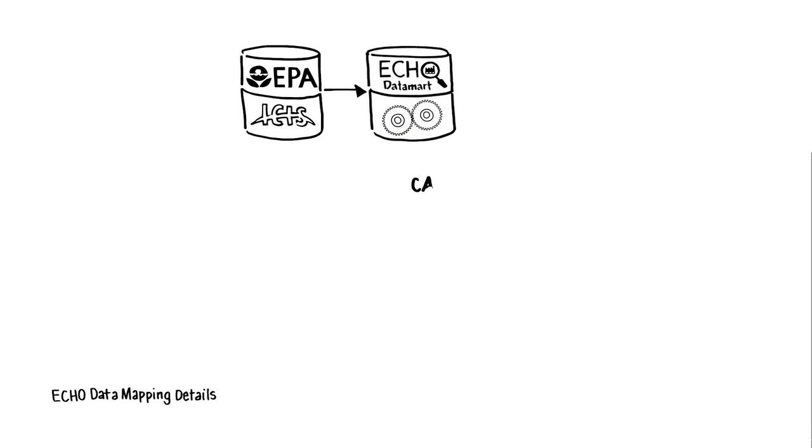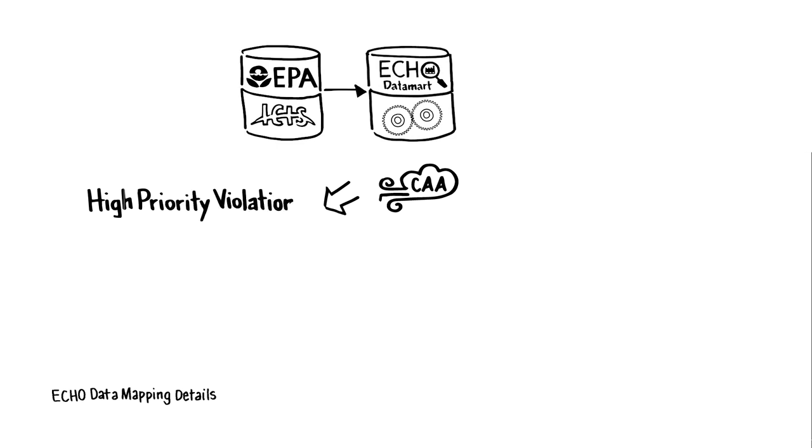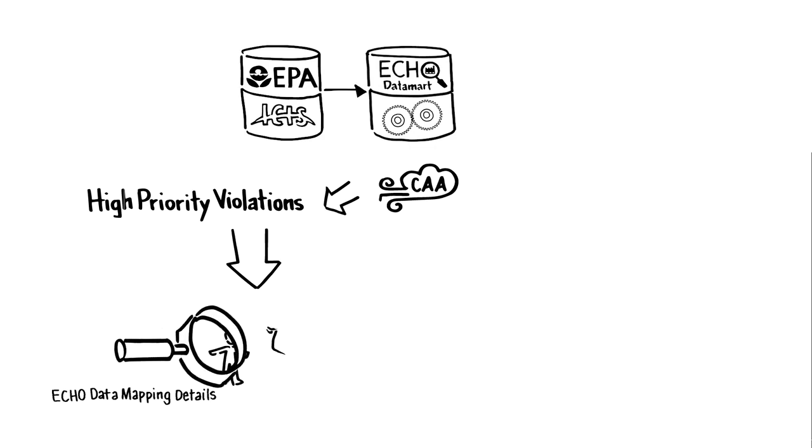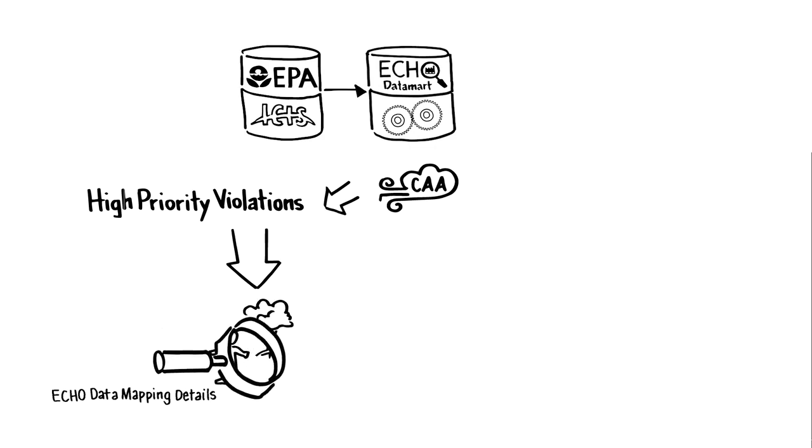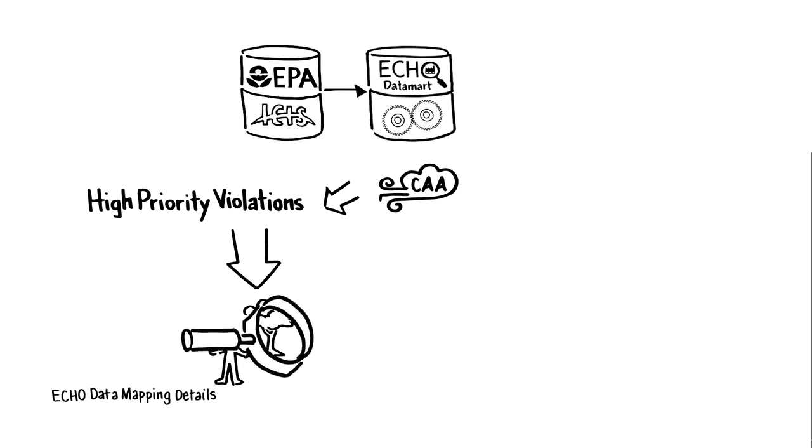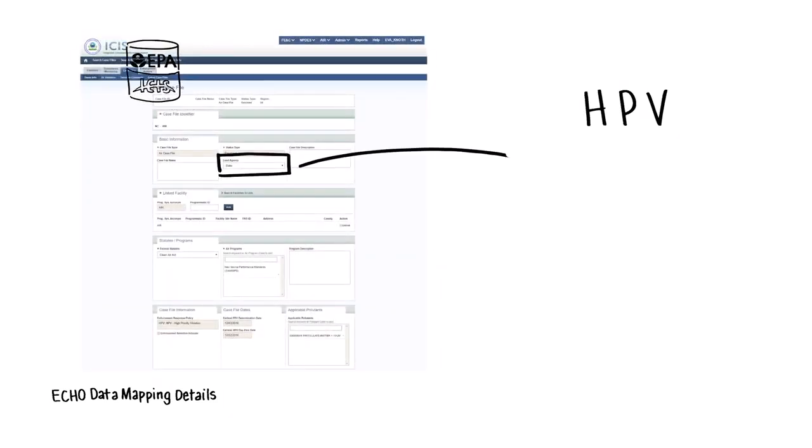First, ECHO displays a subset of violations of clean air regulations that warrant additional scrutiny, known as high-priority violations, to ensure enforcement agencies respond in an appropriate manner and, if needed, have access to federal assistance. HPVs in the Clean Air Act Enforcement Response Policy sharpen the focus on violations that are most likely to be significant for human health and the environment or for maintenance of strong Clean Air Act programs. These violations are indicated by H, P, and V.